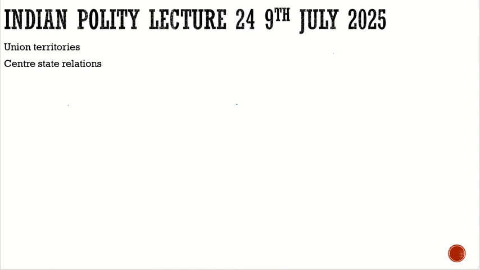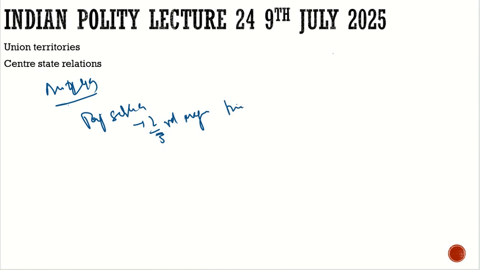How can they do it? They can do it by Article 249. Suppose they have a majority in the Rajya Sabha. Through Article 249, Parliament may make law if the Rajya Sabha passes a resolution by a 2/3 majority present and voting. If the Parliament passes the law in the national interest, because it is important, then Parliament can make laws on the State List for the states too.